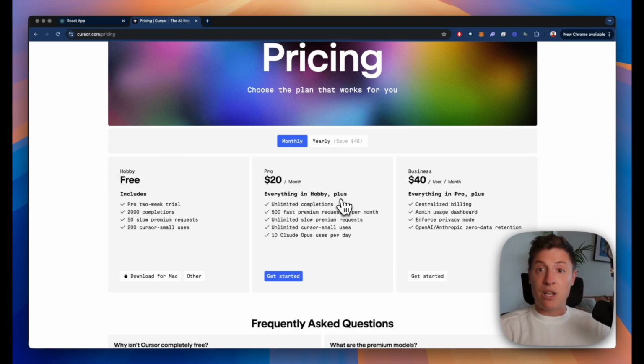But if you really want to use this hardcore, put in a ton of prompts, do a lot more stuff, you could upgrade to the Pro version for $20 a month. But I would recommend everyone start with the free version, test it out, make sure it's for you. I'm really blown away with this. I'm pretty confident you'll probably move up eventually, but you can easily get away with the free version.